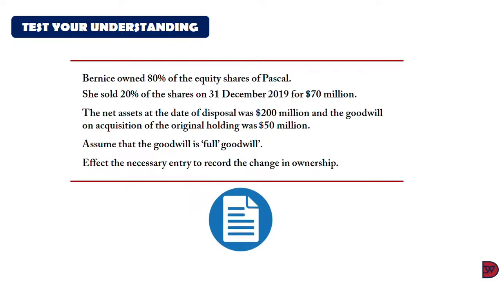So Bernice owned 80% of the equity shares of Pascal. She sold 20% of the shares on 31st December 2019 for $70 million. The net asset at the date of disposal was $200 million, and the goodwill on acquisition of the original holding was $50 million. So we are to assume that the goodwill is full goodwill. We are to effect the necessary entry to record a change in ownership.